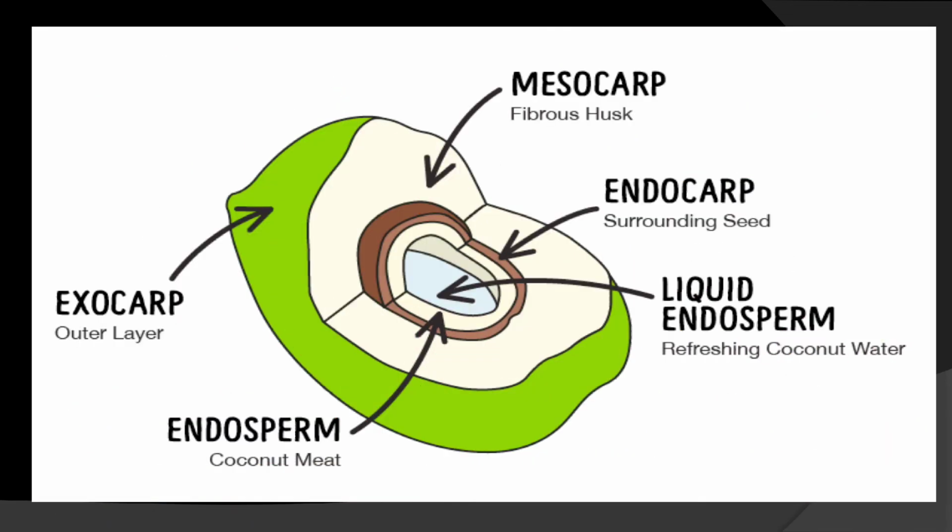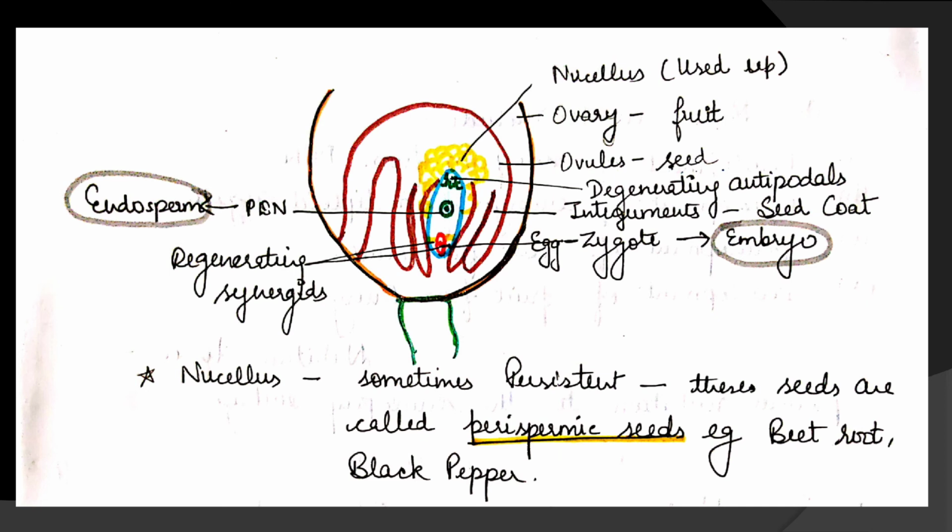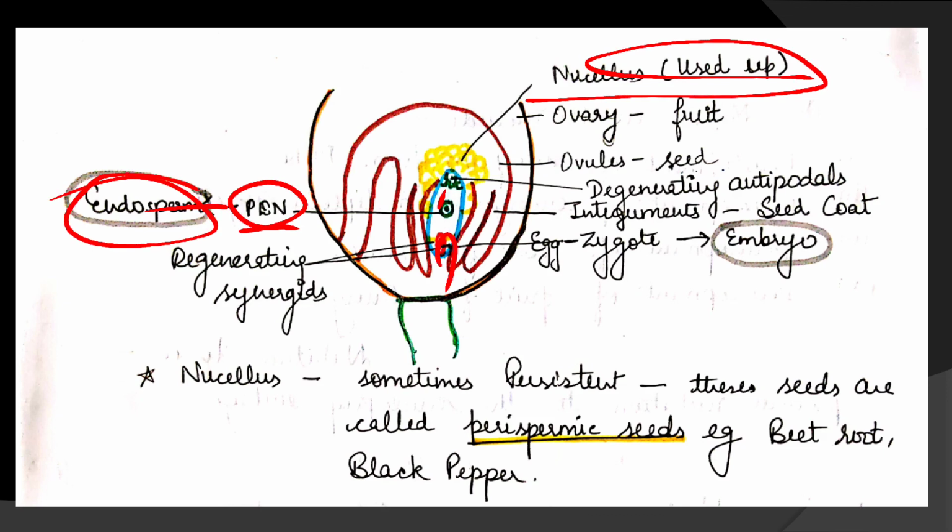Now one more image I want to show you. Already I have discussed with you the liquid endosperm. This is free nuclear endosperm, and this white portion, that is coconut meat, is the cellular endosperm. See this figure here, you can observe that this is the ovary, this is the ovule, and you can see the nucellus is used up now. This is the primary endosperm nucleus in the center, which will form endosperm, and here the zygote is developed.